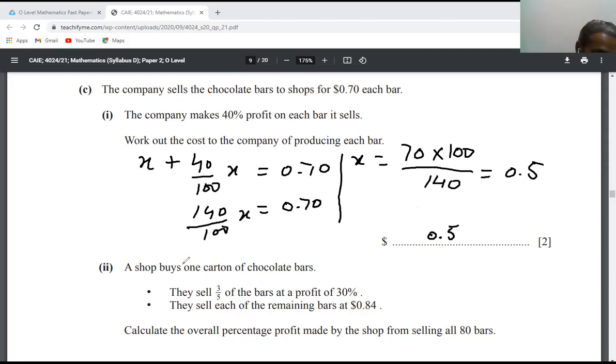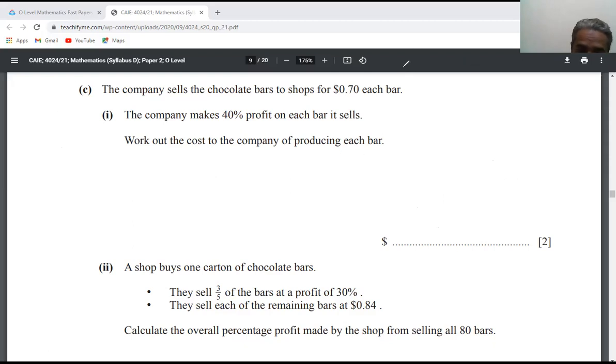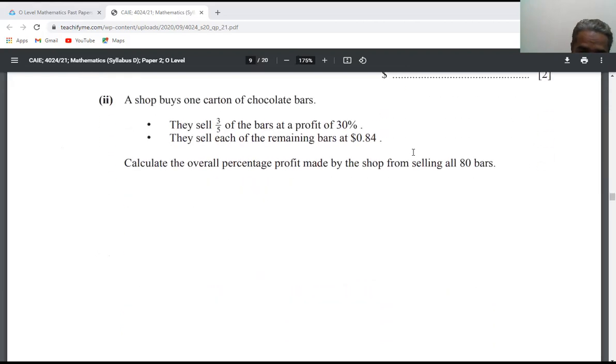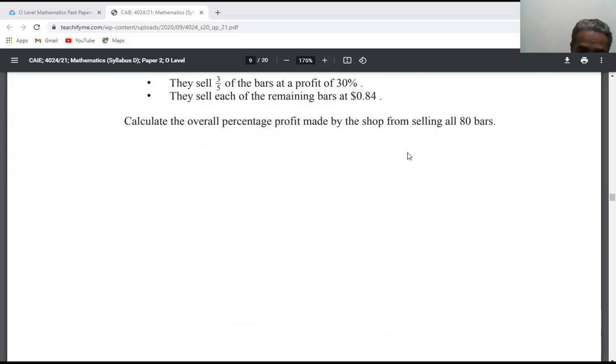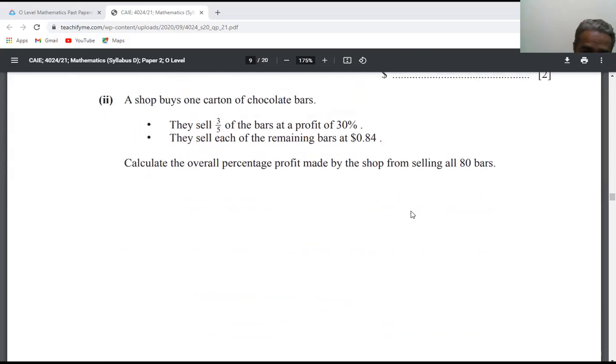Now for part 2. In this part 2, space is required, so let me read the question first.